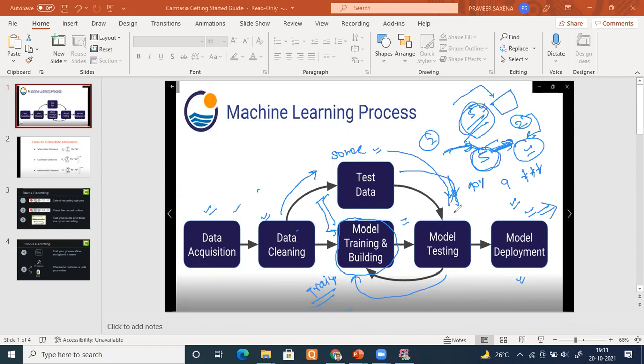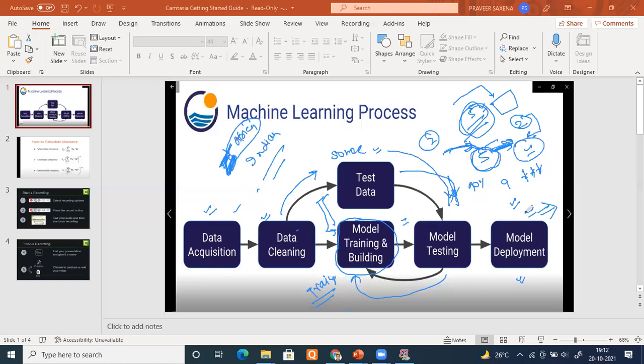Suppose I have taken data from India only, where currently only Indian students were there. But what happened? In one year, several students came from Africa, right? So my results are going to be affected. So what I will do, I will retrain my model based on this data. Even after model deployment, you have to retrain your model because new data is coming in.